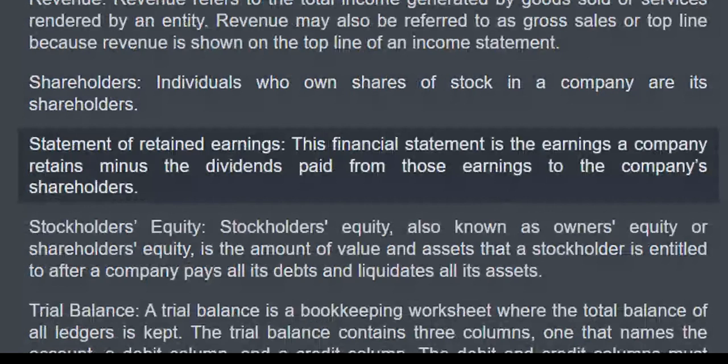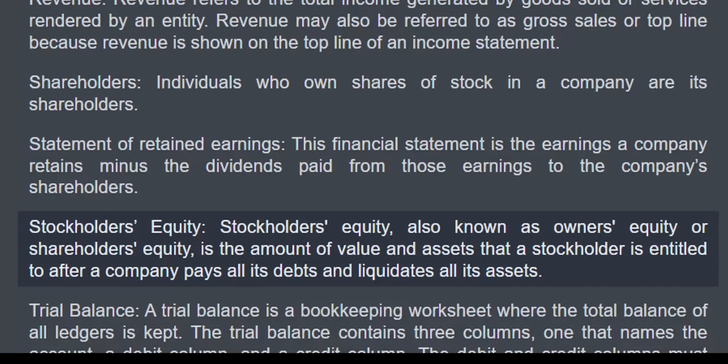Statement of retained earnings. This financial statement is the earnings a company retains, minus the dividends paid from those earnings to the company's shareholders. Stockholders equity. Stockholders equity, also known as owner's equity or shareholders equity, is the amount of value and assets that a stockholder is entitled to after a company pays all its debts and liquidates all its assets.